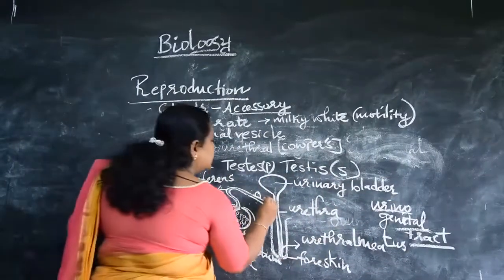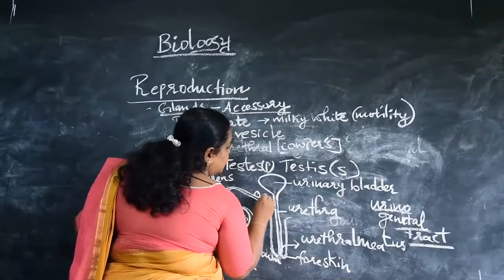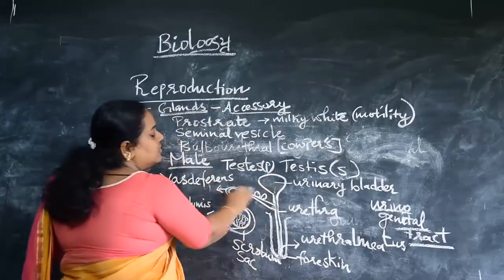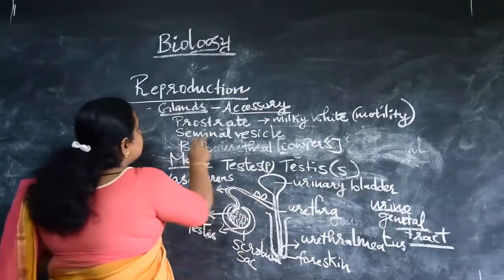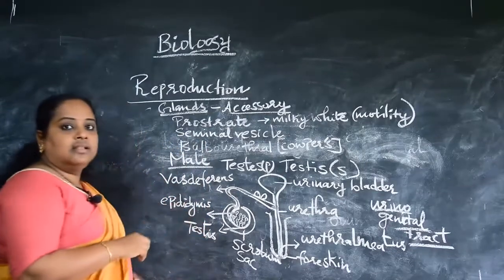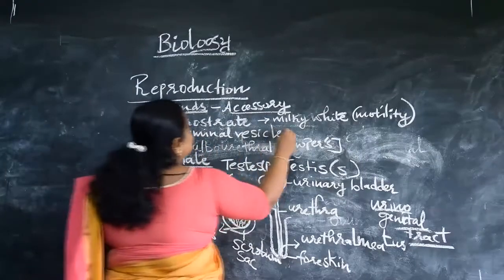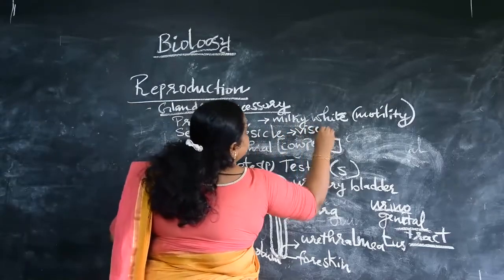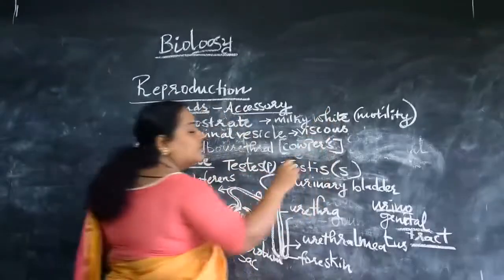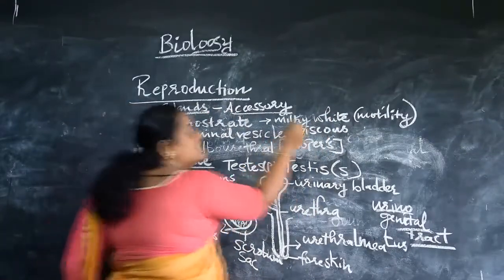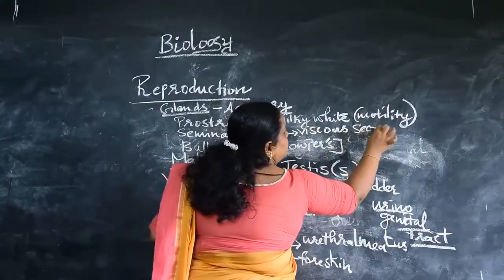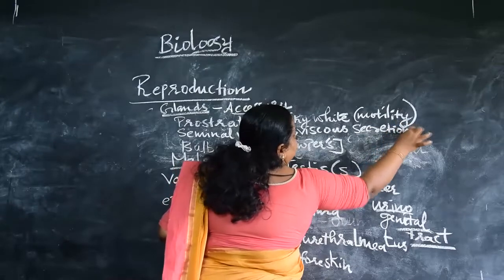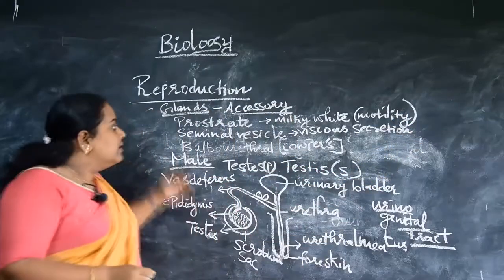So what is the function of the seminal vesicle? It is another gland present here, right? It's at the juncture, or on the way of the vas deferens. So the second gland is the seminal vesicle. So what is the function of the seminal vesicle? It secretes a viscous type of secretion.